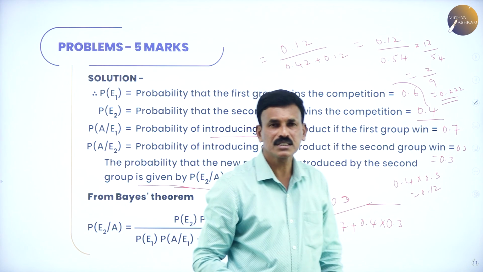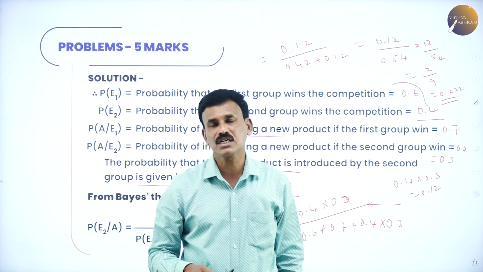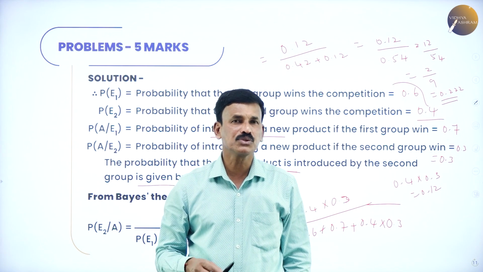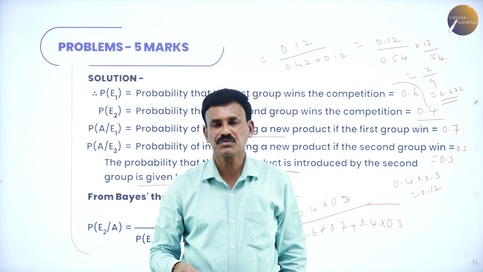Okay, right. That's all regarding the problem. Hope you followed. These are a few examples based on the Bayes theorem. These problems are very important, so you may expect one definite question for 5 marks.